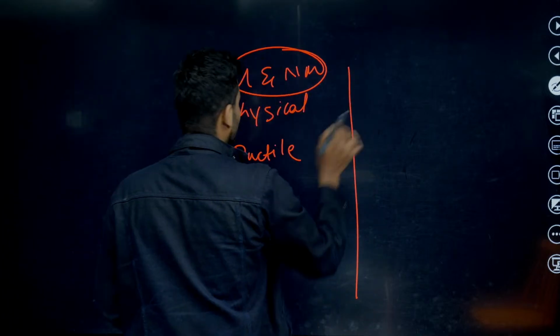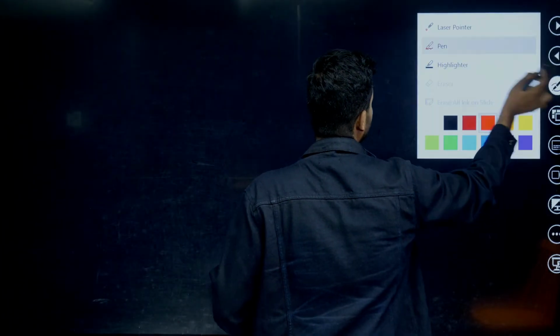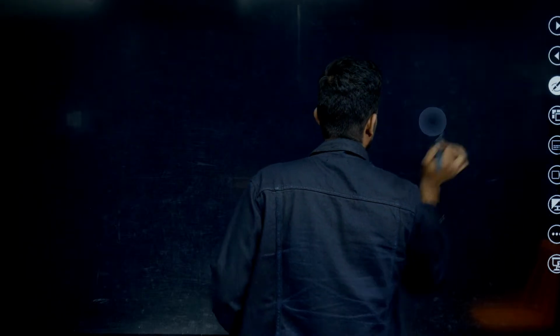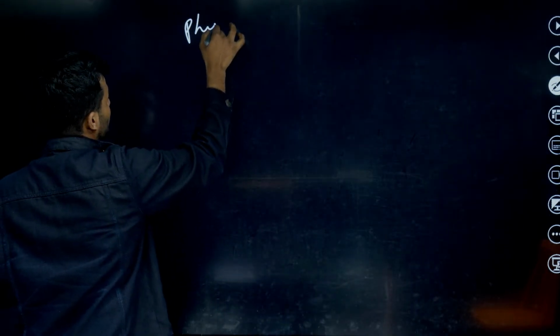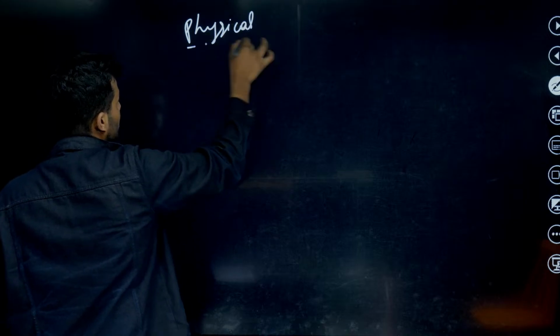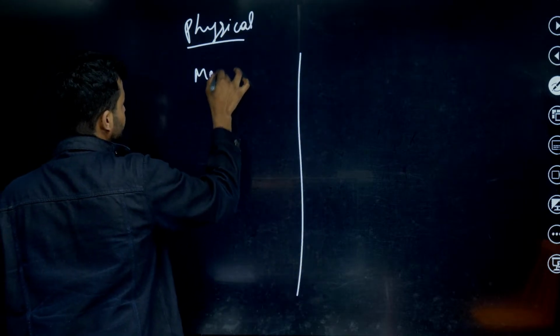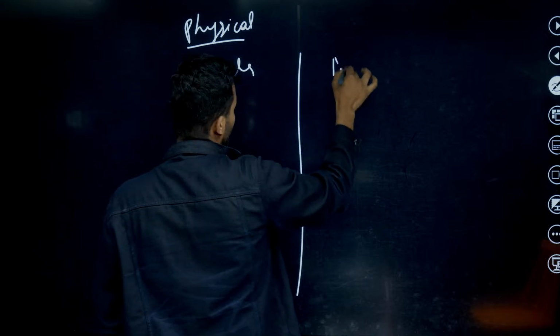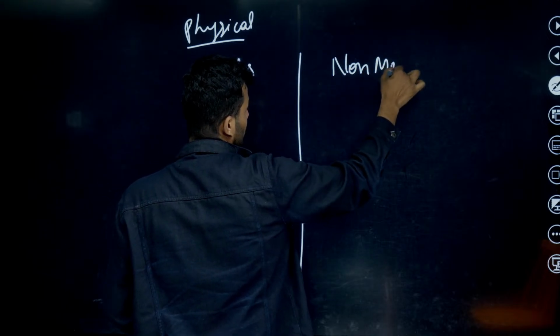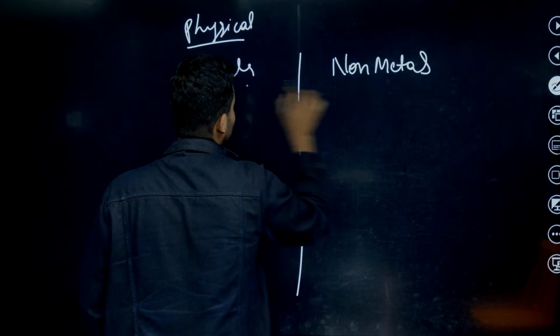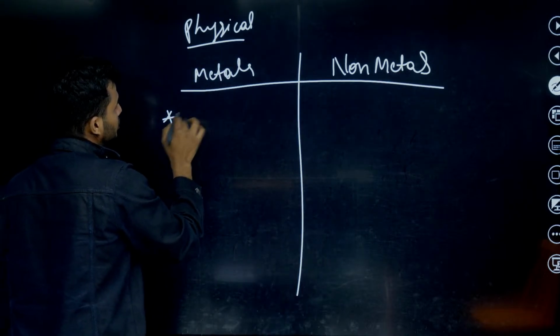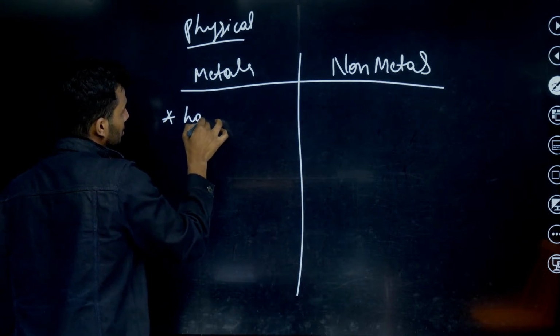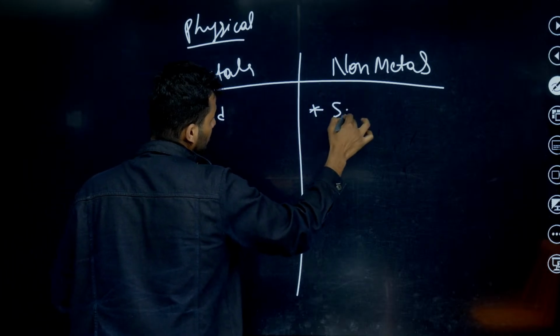Physical properties of metals and non-metals. This side is for metals, this side for non-metals. In metals, these are hard, these are soft.